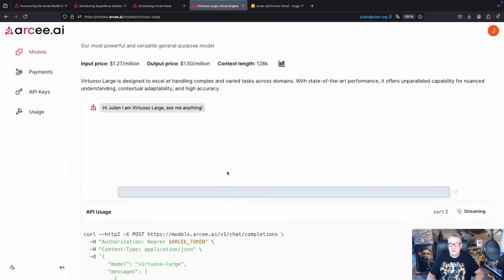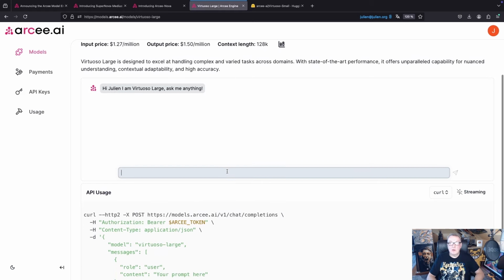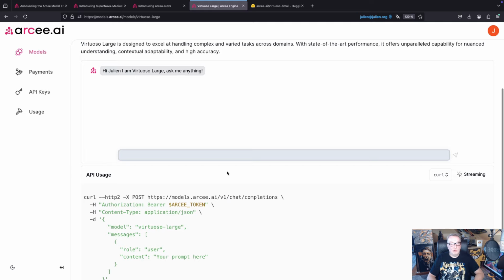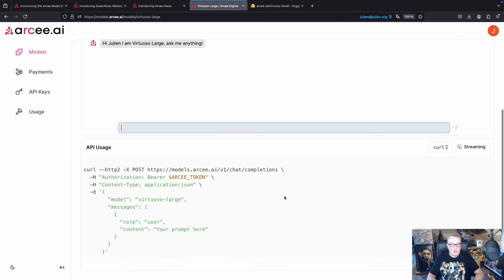So, we can play with this in the sandbox, get a feeling for the performance of those models, but obviously we want to work programmatically as well. So being a SaaS platform, Model Engine lets you query the models through APIs, and you will recognize the familiar OpenAI format here for URLs and the payload. One thing to keep in mind is we use HTTP2, which is much more efficient. So you need to make sure that you're enabling HTTP2 for curl or for the OpenAI client, which I will show you in a second.